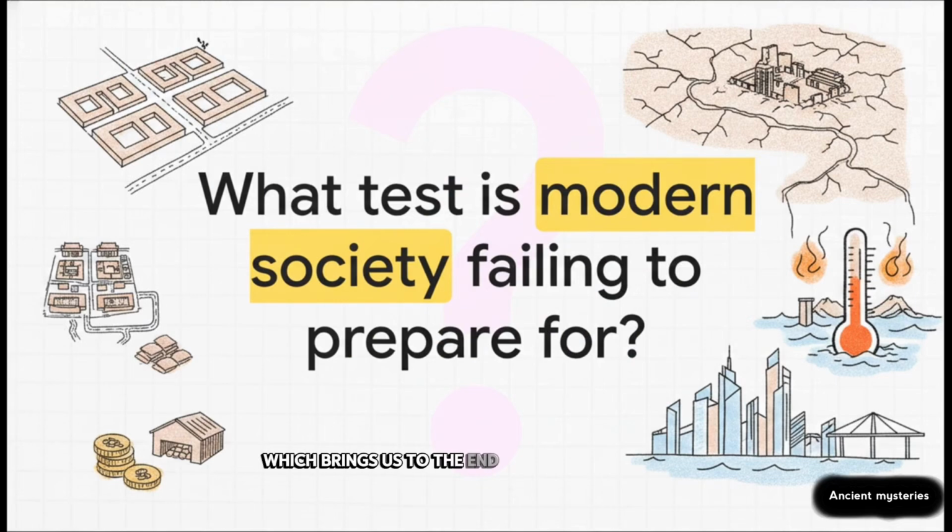Which brings us to the end of today's explainer, and I want to leave you with a thought to chew on. The Harappans had the best drainage, the best city planning, and a thriving international economy, yet they were entirely undone by shifting climates and drying rivers. If the environment could erase the ancient world's absolute greatest urban planners, what test is modern society failing to prepare for today? Think about that as you review your notes tonight.